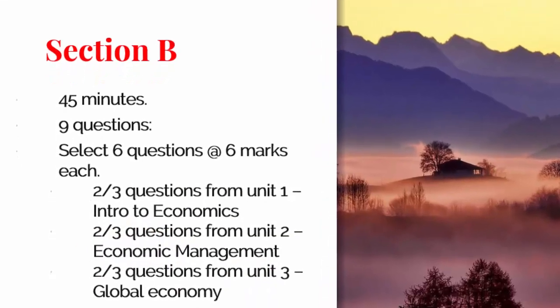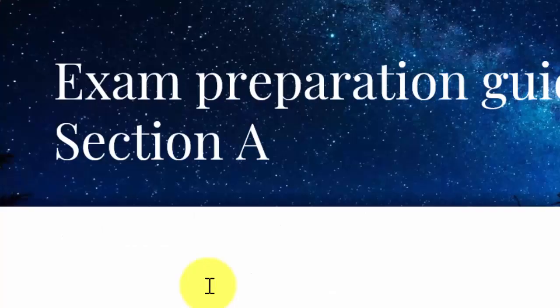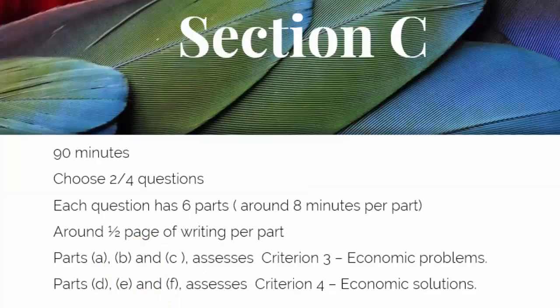In relation to section C now, last year we had a section C and D. So C was for criterion 3 and D was for criterion 4. What has been decided is that you must do 2 questions now from section C. You had to do 1 each from section C and D last year. But each question has been broken up into 6 parts.